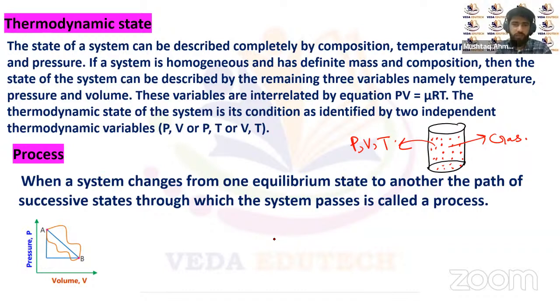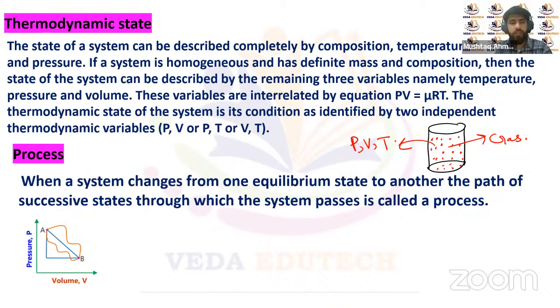So by state of a system, we mean what is the pressure or the temperature of the system, or what is the pressure or the volume, or what is the volume or temperature of the system in given conditions. That's what we mean by the thermodynamic state. These are the three thermodynamic variables which are very important to define the thermodynamic state, right?